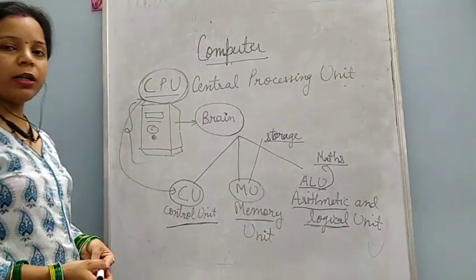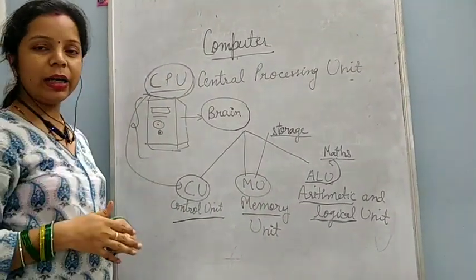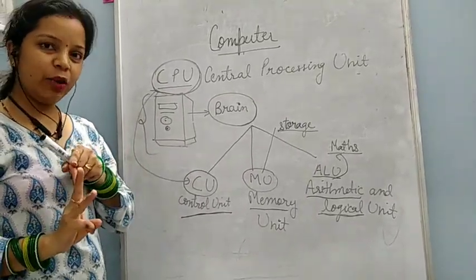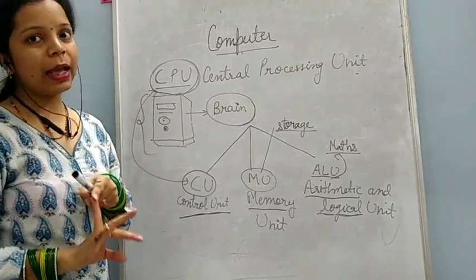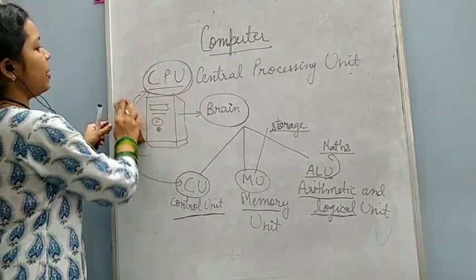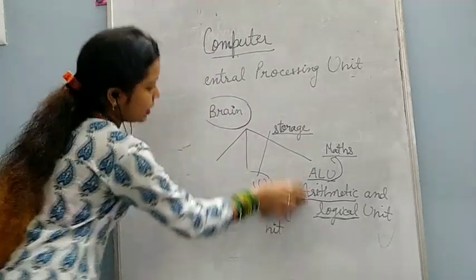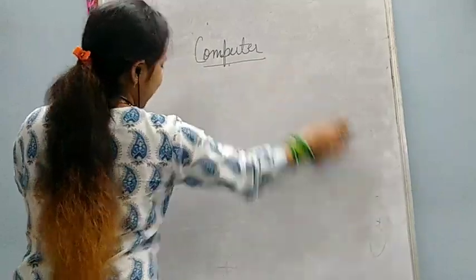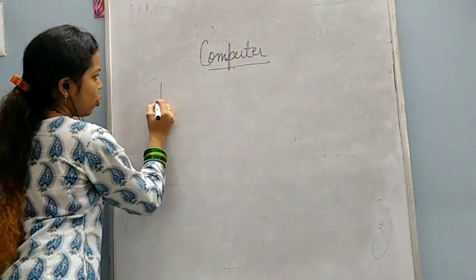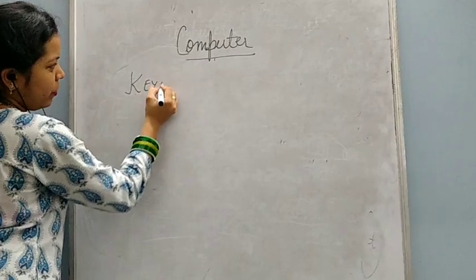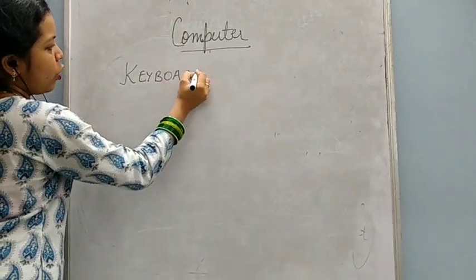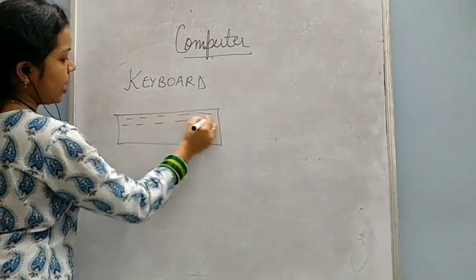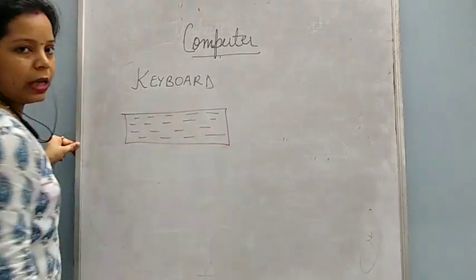So this all is about the CPU, that is central processing unit, which is the brain of the computer, and it has 3 main parts: CU, MU and ALU. Now the next main part of the computer is the keyboard. Many of you might have seen a keyboard. It is also a main part of the computer, without which the computer cannot work. A keyboard is simply one device with so many keys on it.